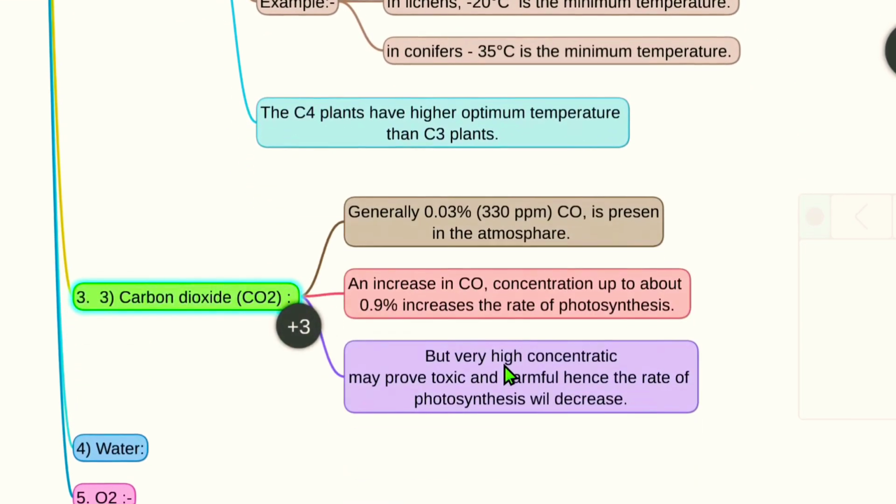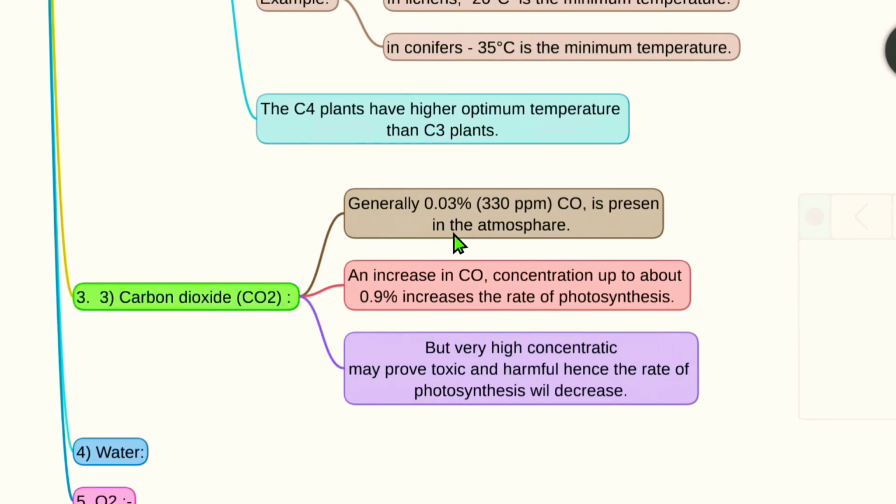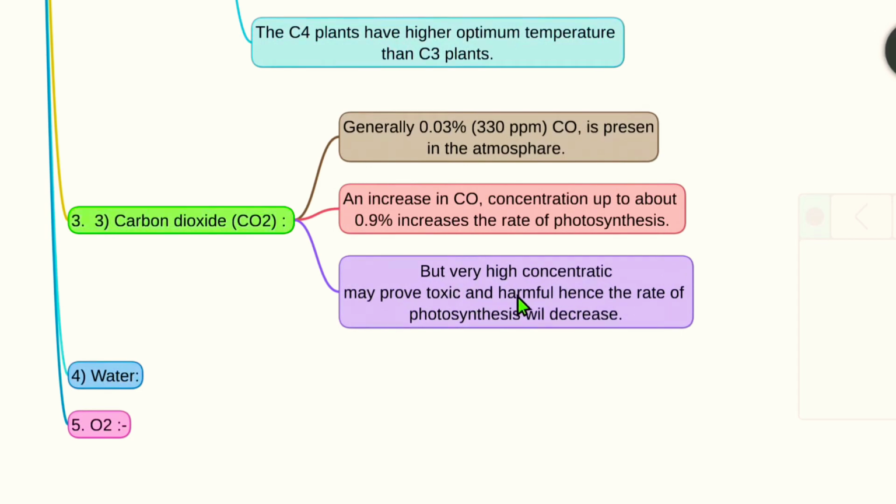Third one is carbon dioxide. Generally, 0.03%, which means 330 ppm, of CO2 is present in the atmosphere. An increase in CO2 concentration up to about 0.9% increases the rate of photosynthesis. But very high concentration may prove toxic and harmful, hence the rate of photosynthesis will decrease.